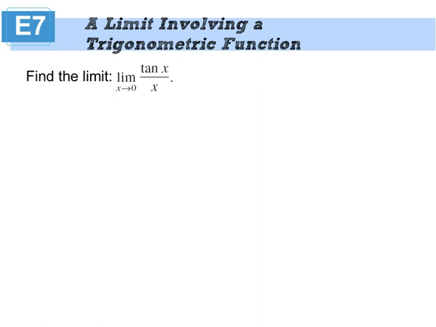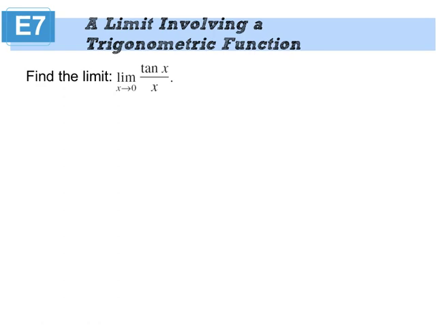Go to table set and change the delta x to like 0.1 or 0.001. You could do 0.00000001 also. And what is the answer it's giving you? What did we think it is? 1? All right, let's look at the algebra now.